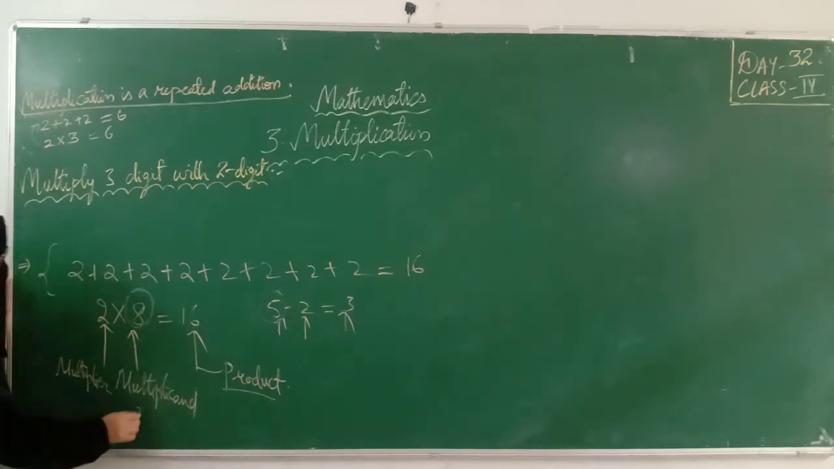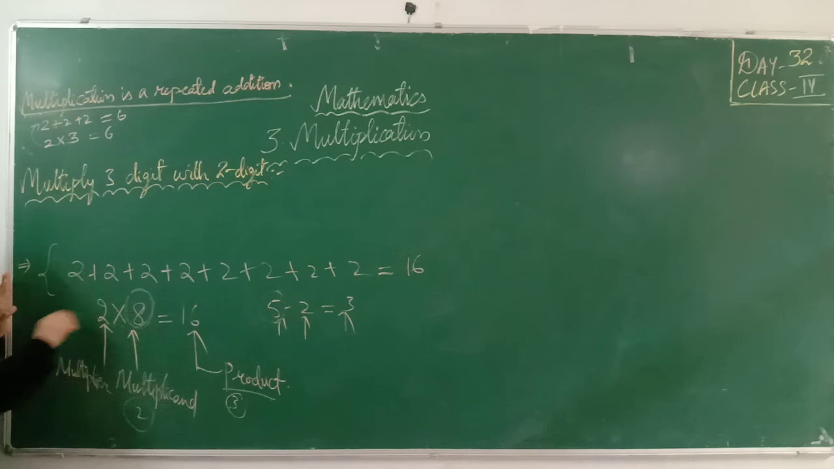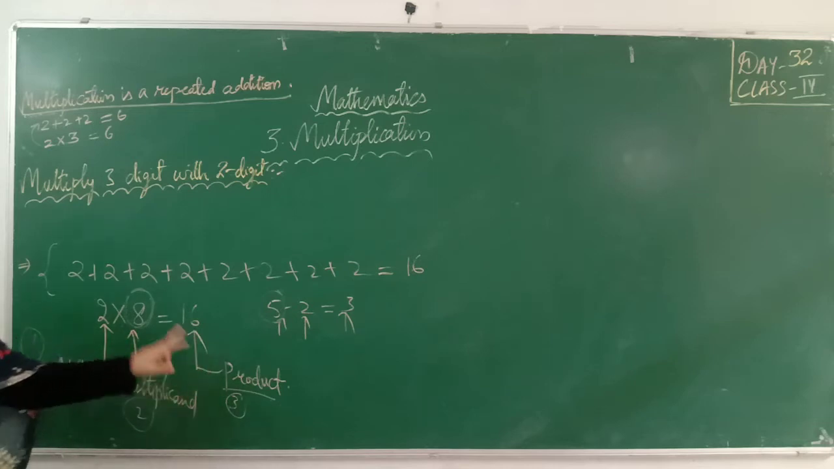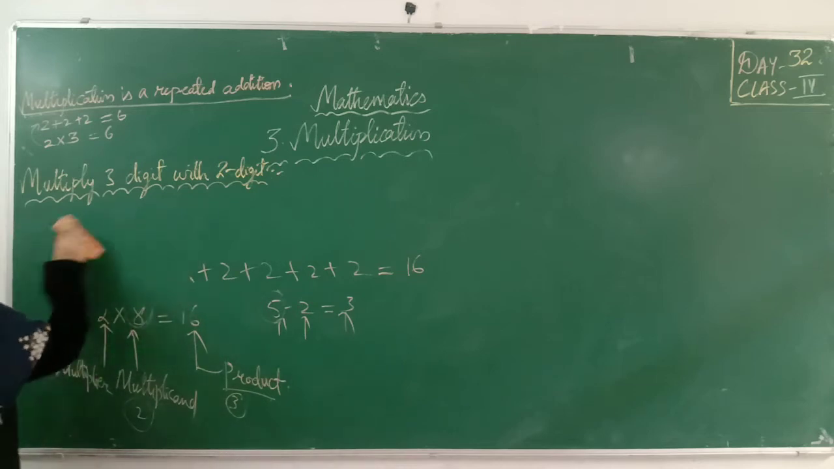The number which you are going to multiply is called the multiplicand. The multiplicand is the number being multiplied. The number by which the multiplicand is multiplied is called the multiplier. The answer of multiplication is called the product. Hope you all understood. We have three terms: multiplicand, multiplier, and product. The result of multiplication is the product.